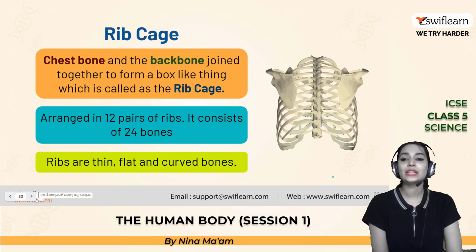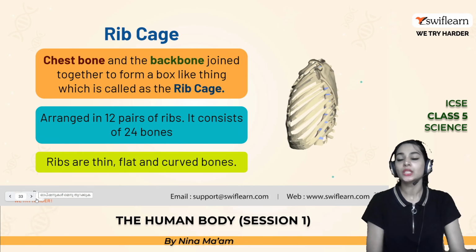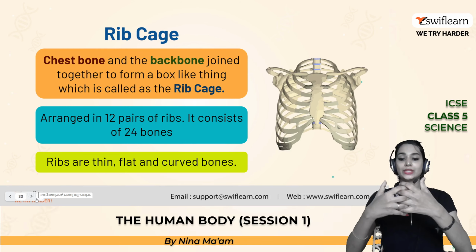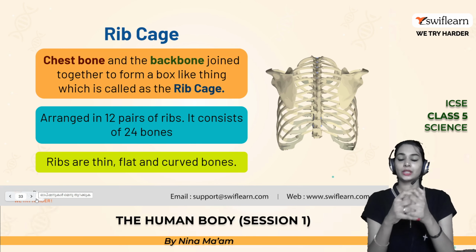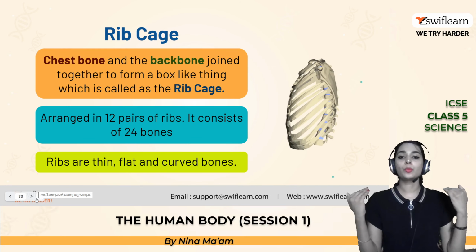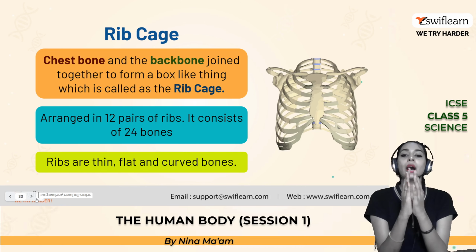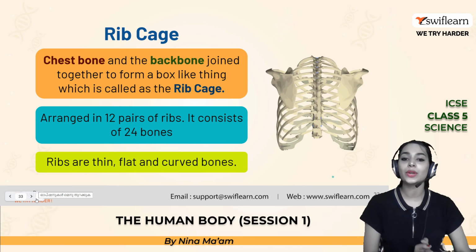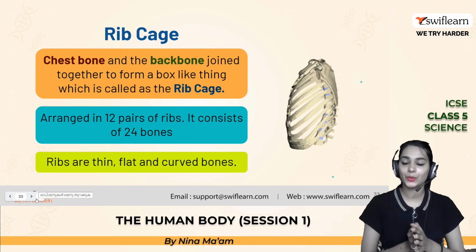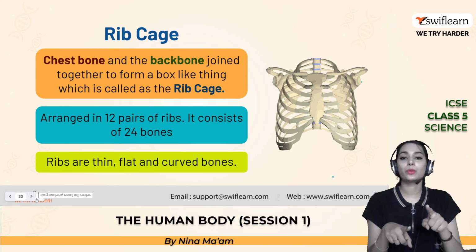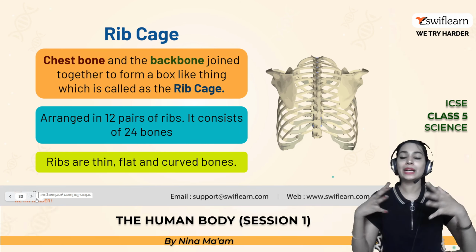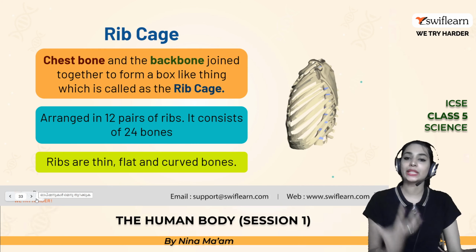So now we are going to learn about the rib cage. The rib cage is a box-like, curved structure. The chest bone and the backbone join together to form a small box-like structure which is known as the rib cage.